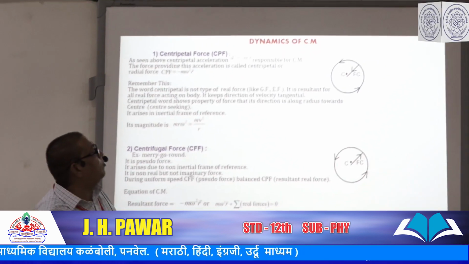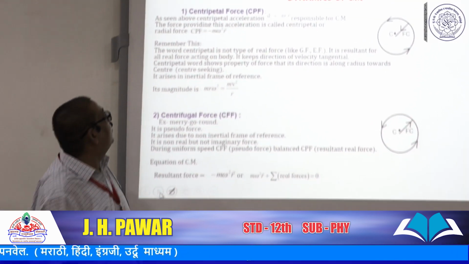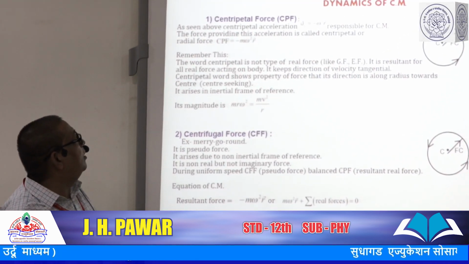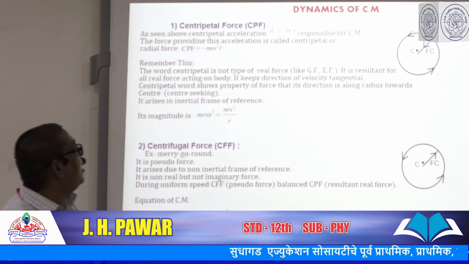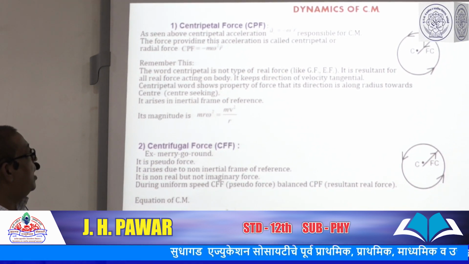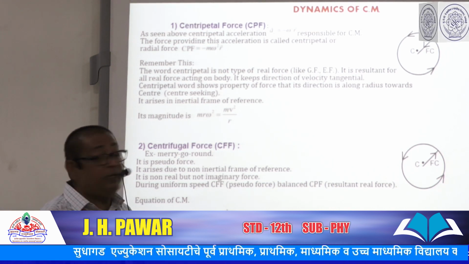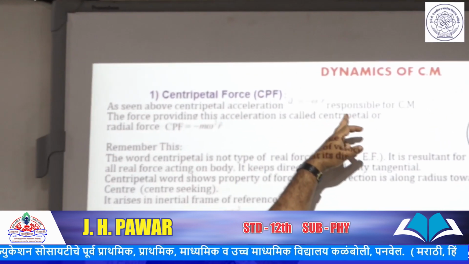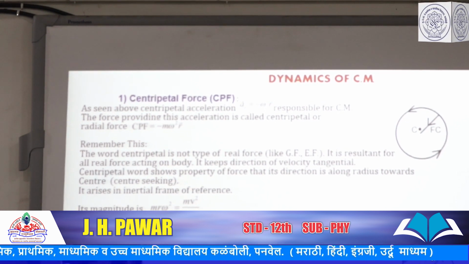Dynamics of circular motion. It is the causes of circular motion. Means in dynamics, we are discussing two types of forces, a centripetal force and centrifugal force. As in our centripetal acceleration, a_r equal to minus omega square r vector r, responsible for circular motion. It is responsible for circular motion.